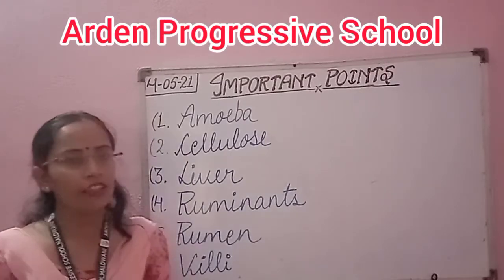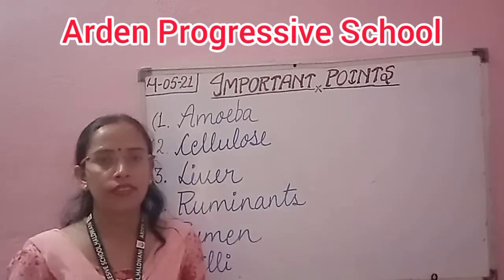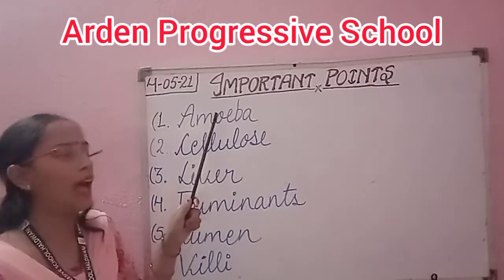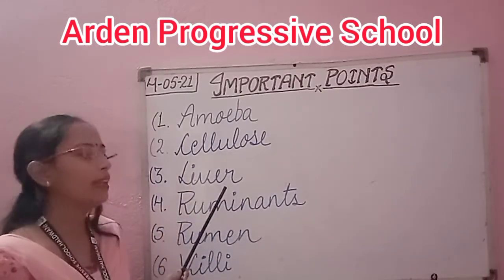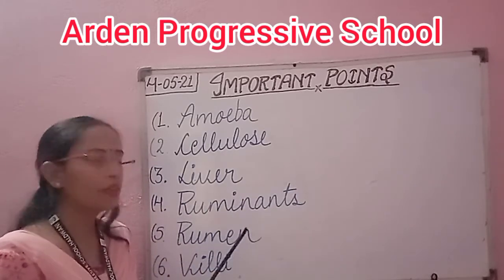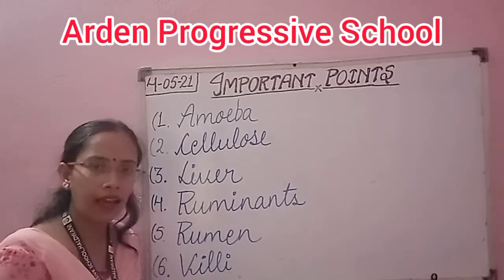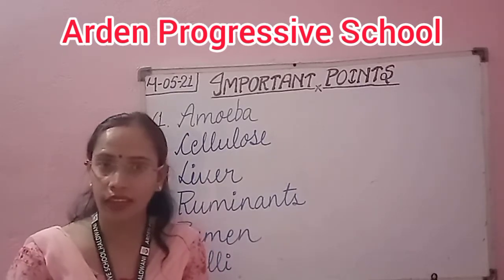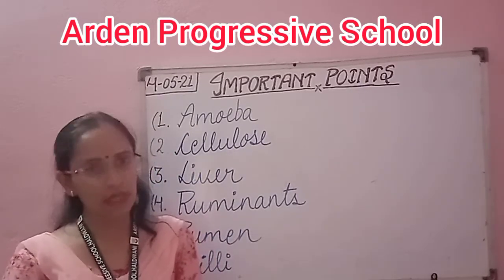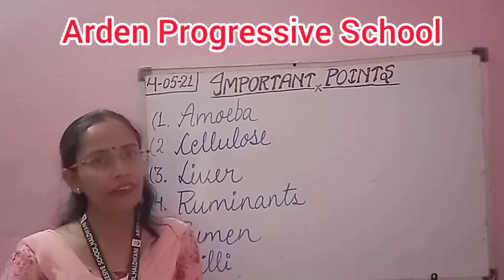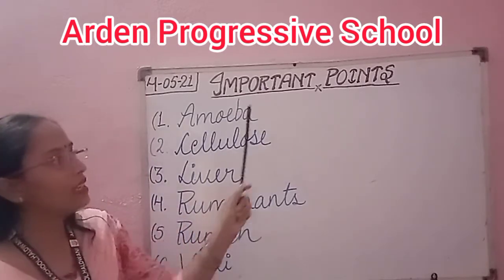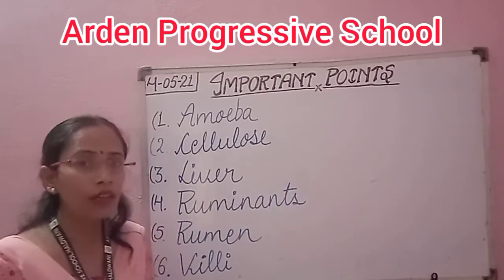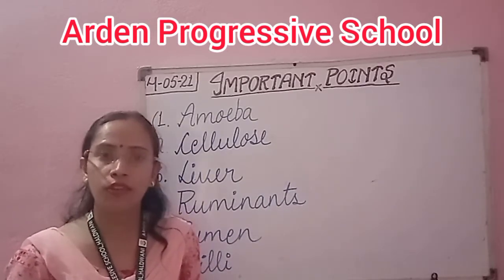Students, in today's video we have discussed these topics: amoeba, cellulose, liver, ruminants, rumen and villi. I hope you all understand it very well. Your homework today is to write down these important points with definitions in your science notebook.